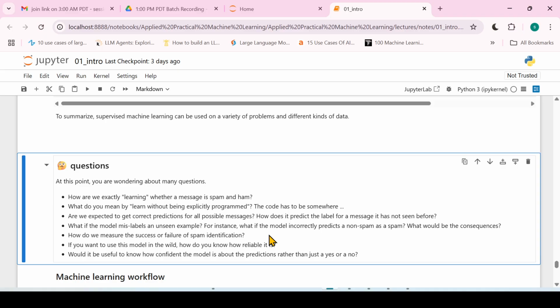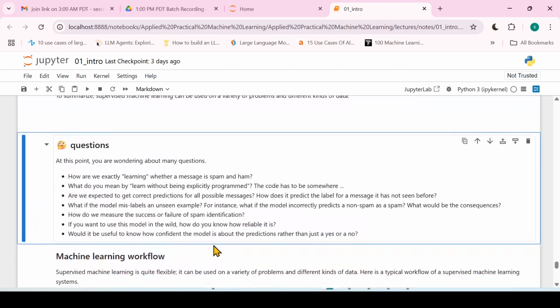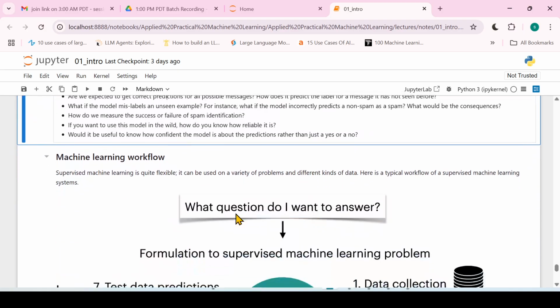How do we measure the success or failure of spam identification or any type of problem? Because we are building the machine learning models, how do we measure whether this model is correct or not, and how correct it is, right? And if you want to use that model in real life, is it reliable or not? So there are a lot of questions we have, right? We'll discuss those things, and all these questions will be revealed throughout this entire series.